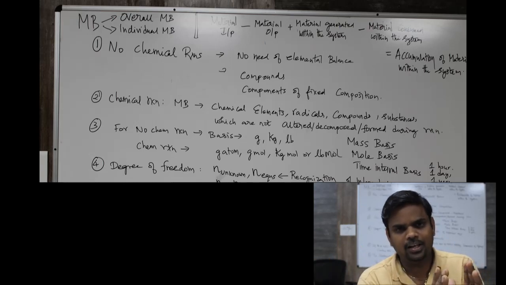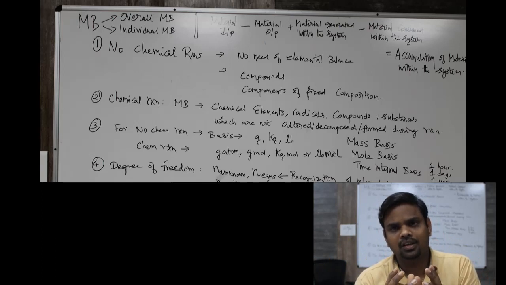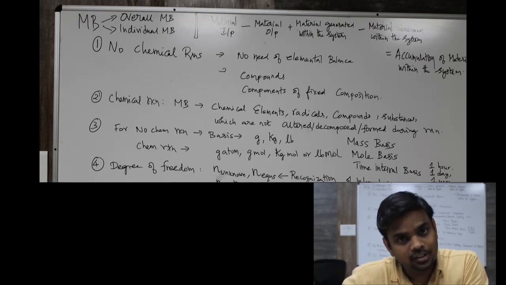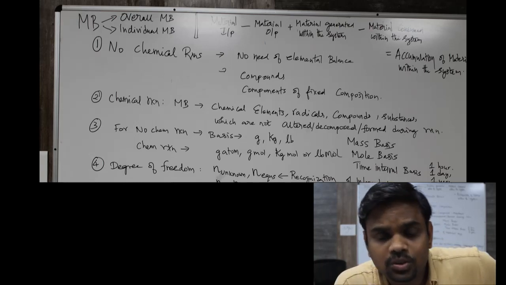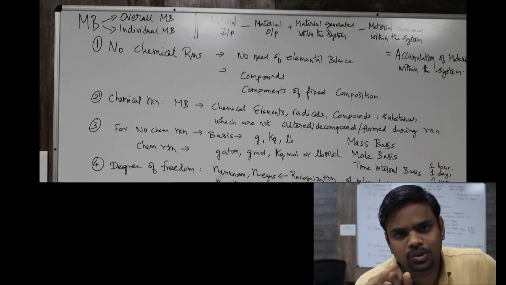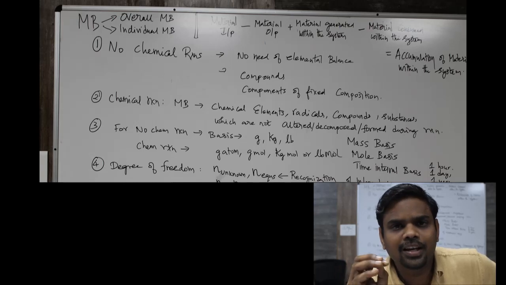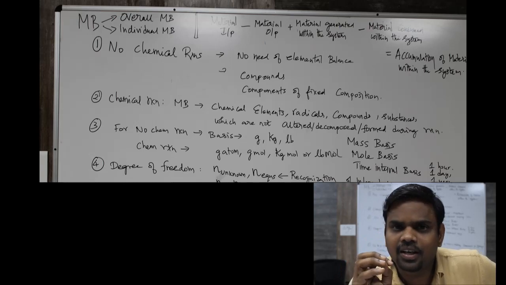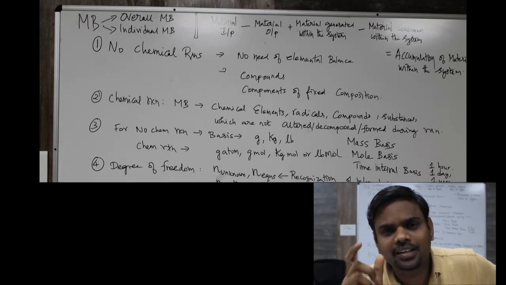So for the material balance, we can choose a basis based on the fact that I have to process this much feed, or I have to obtain this much product or this much exit stream, right? So we have to choose which one to take as the basis, either the feed stream or the exit stream. When there is no chemical reaction involved, we usually prefer to choose the material balance basis as mass, in units of grams, kg or pounds. So mass basis is preferred when no chemical reaction is involved.